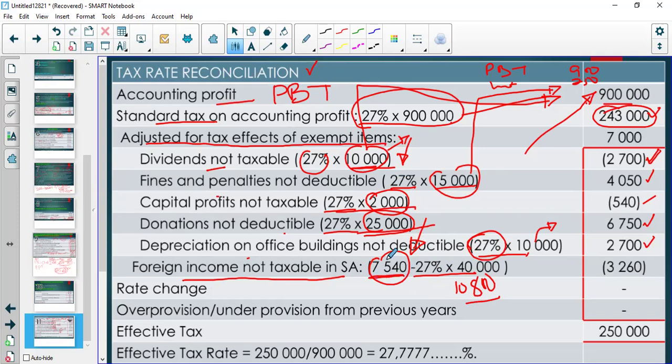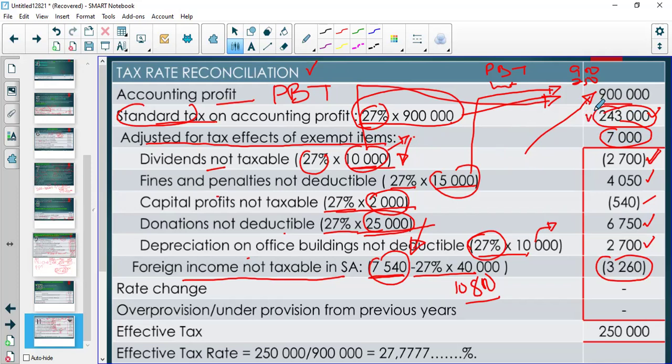Because we paid less than what the standard would have been at 27%, we got a benefit of 3,260, which reduced our tax burden. So eventually, the net effect of all these adjustments was an increase of 7,000 as a result of the exempt item.